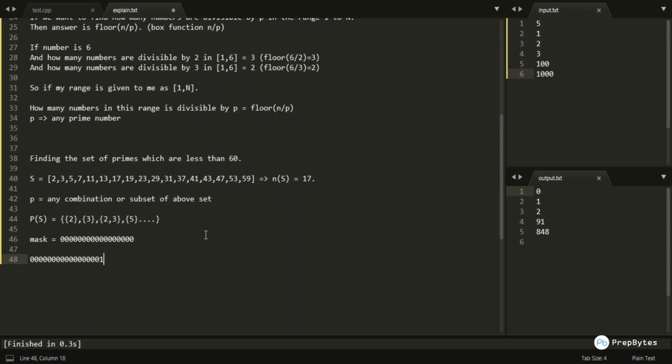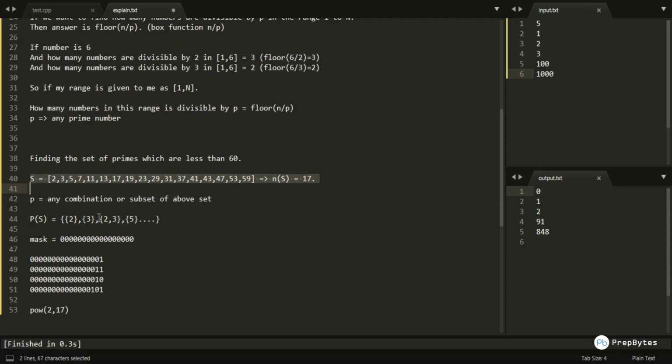So let us say in the first iteration I am switching on, or setting, the 0th bit, and then I am switching on the 0th bit and the first bit, and then I am switching on only the first bit, right? So these can be some of the combinations. We will be trying each and every combination; a total of 2 to the power 17 such combinations, or subsets, are possible for this particular set, and we would be going through each and every subset of this set, taking the product of all the elements in that subset.